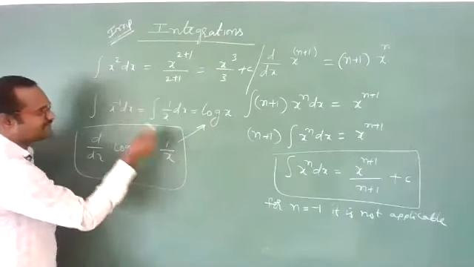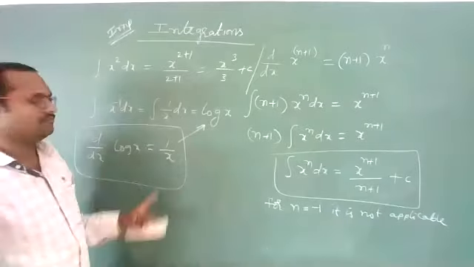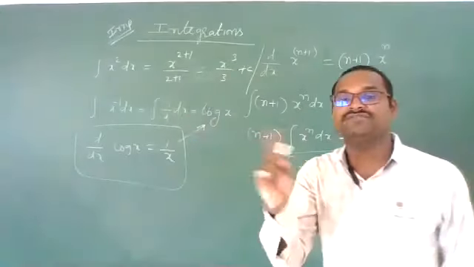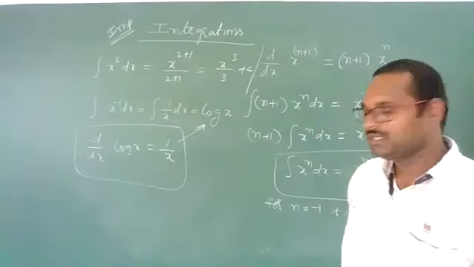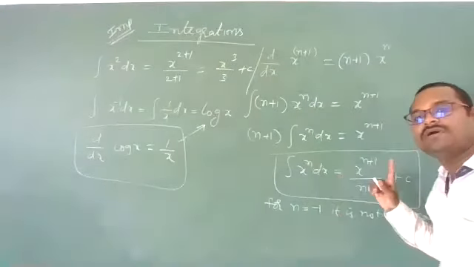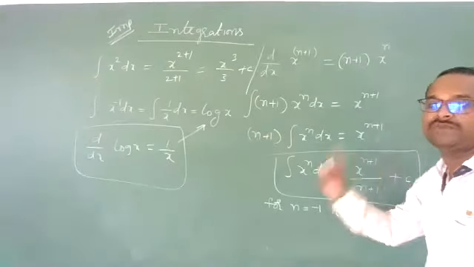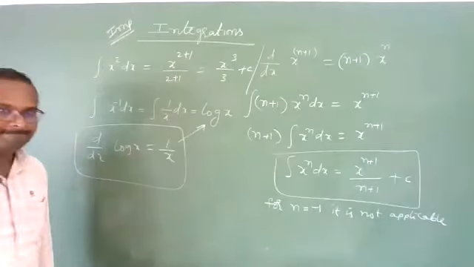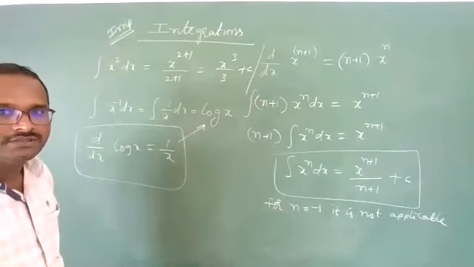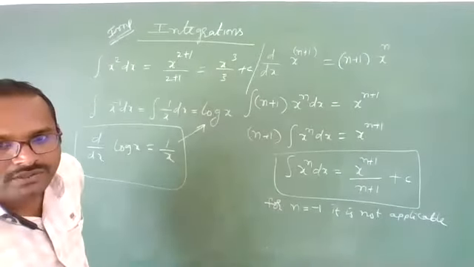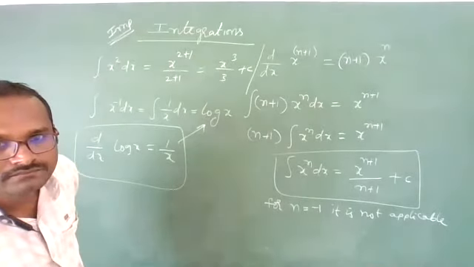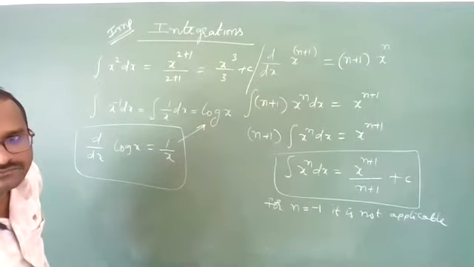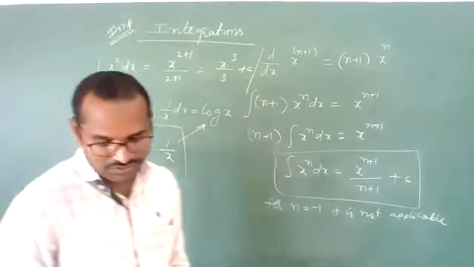Then integration of 1 by x is log x, because integration and differentiation are reverse of each other. This formula will be valid for all values of n except n equal to minus 1. This you need to remember. Very important point. Any doubts, students?